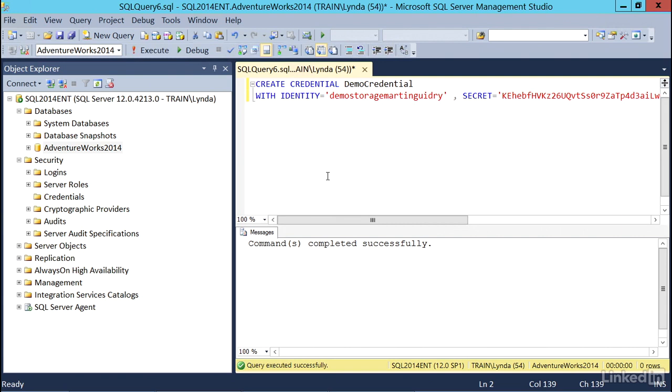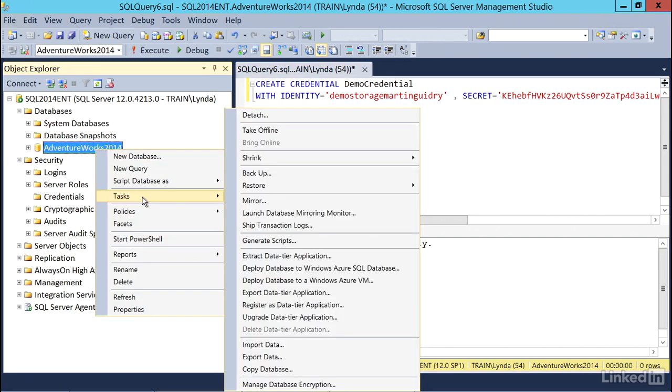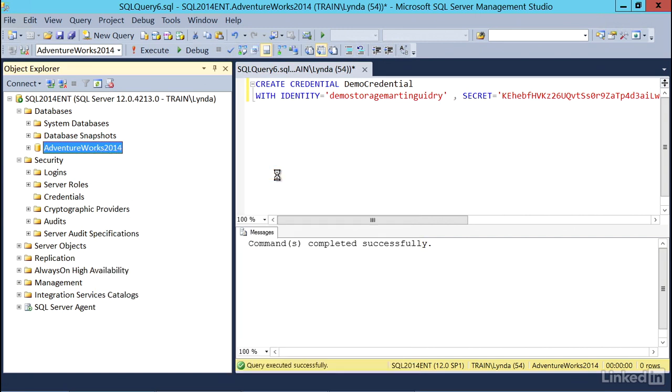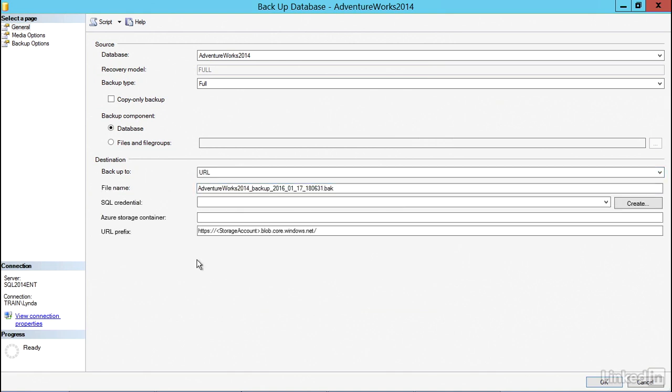Commands completed successfully. Great. So now I think we are finally ready to perform the backup. I'll right-click on AdventureWorks 2014, Task, Backup, and where it says Backup to, instead of disk, I'm going to say URL. It's going to ask me for a SQL credential.